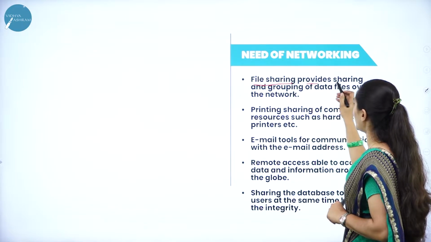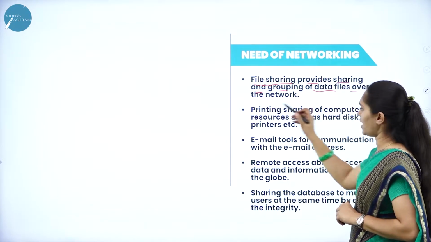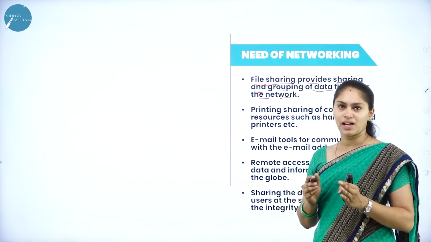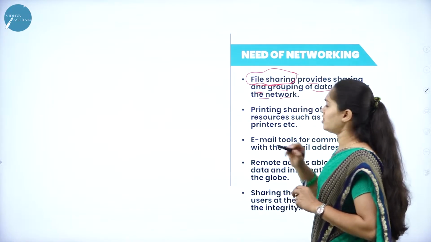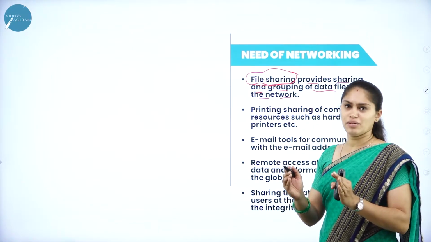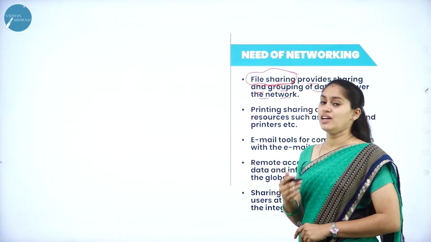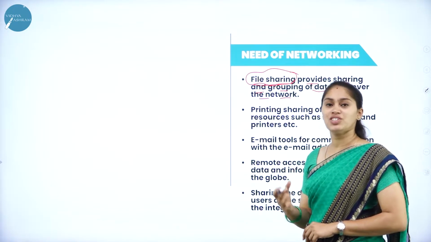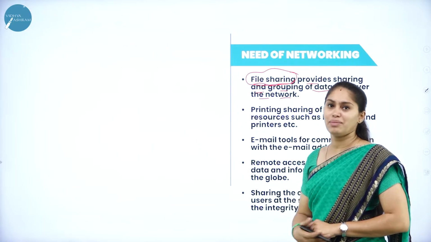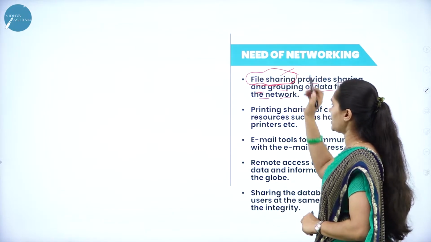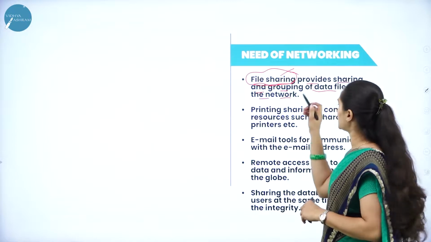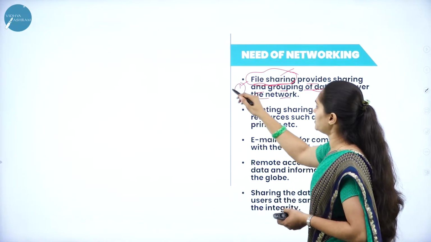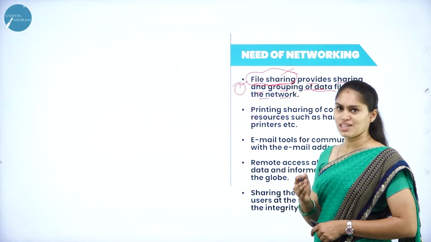File sharing provides sharing and grouping of data files over the network. So we can share multiple files over this network. The main thing is what? In order to share a file, as I told, data and information is an asset to the organization. So if there is a chance of sharing this file, then that is going to improve the efficiency of an organization in order to make a better decision. So file sharing can take place, and grouping all those data files over the network. That is the first advantage or need of this networking.